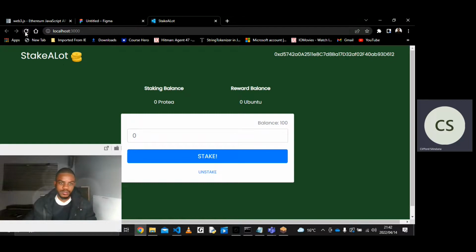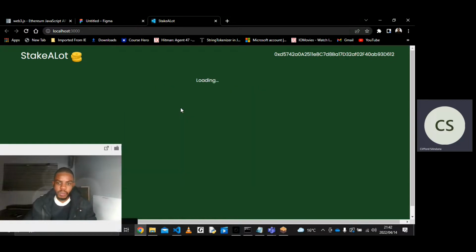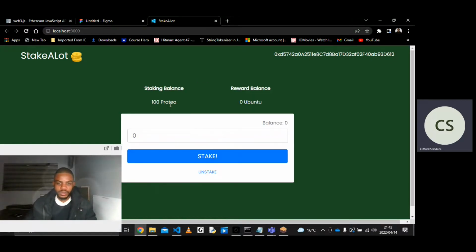So I'm just going to give this a quick refresh, and there we go. So now we don't have anything in our crypto wallet, because we've deposited everything into our account. That's the staking part right there.